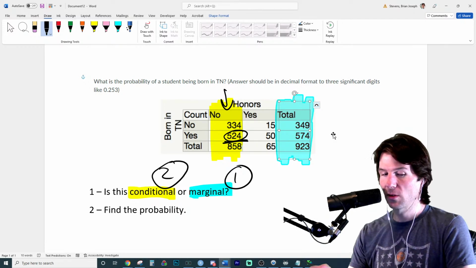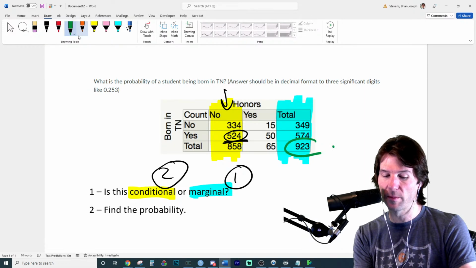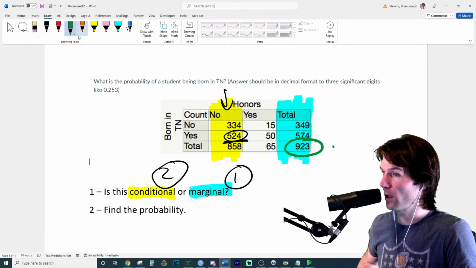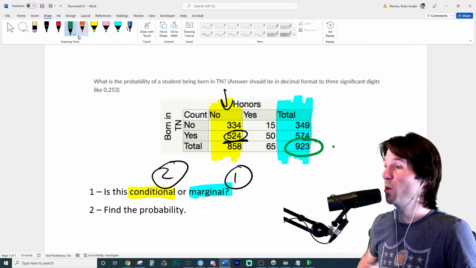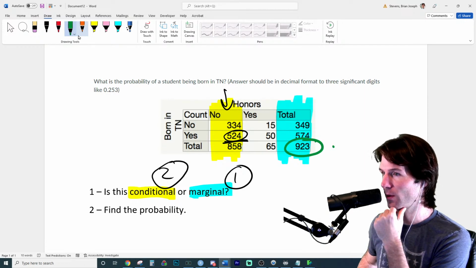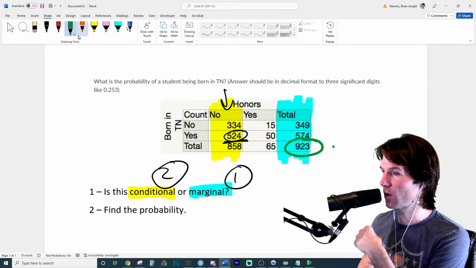How many students are we considering right here, Maria? Like, if you had to describe this to me, how many students are the 923 of the ones we've talked to? So what percent of that is that? 923 is how many of our students from this survey?